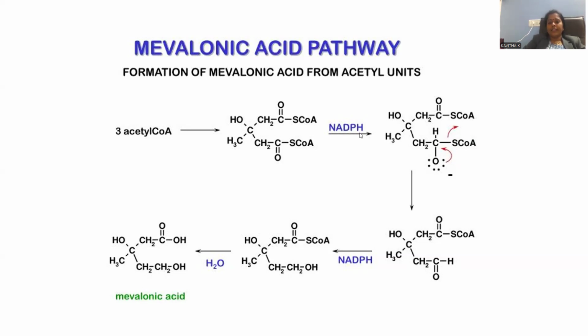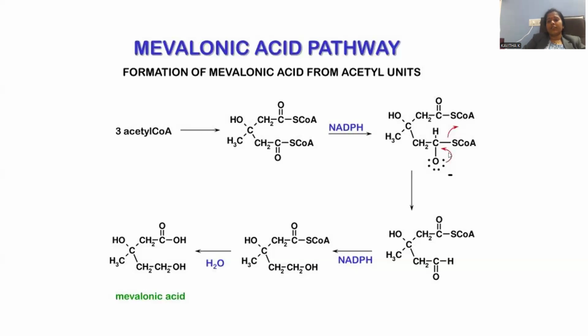Whenever NADPH is added, what happens? Here, this carbonylic carbon will be delocalized. The pi electrons will be mobilized towards the oxygen. It will retain negative charge, and this positive carbon is added with hydrogen. Here we have a hydrogen, right? That hydrogen will be simply added on the carbon atom, and we will get C minus, which is called oxide.